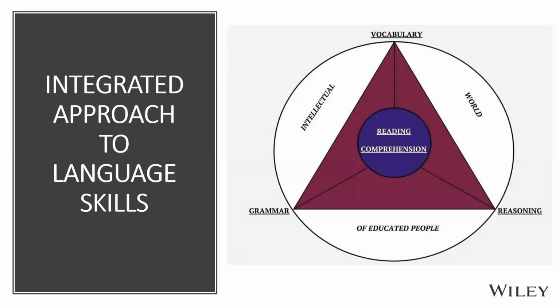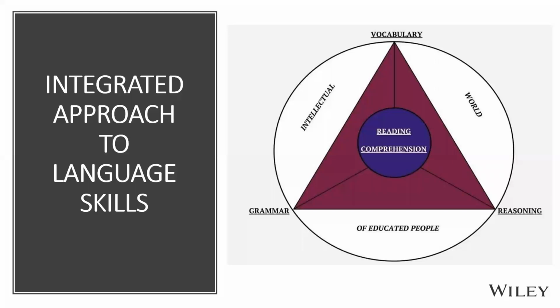So first thing you have to do is enter this circle, the intellectual world of educated people, because you're dealing with the higher level of language, advanced grammar, difficult words. So to enter here, first you need to form the eclectic reading habit and read diverse subject matter.